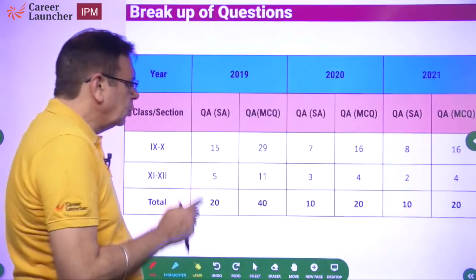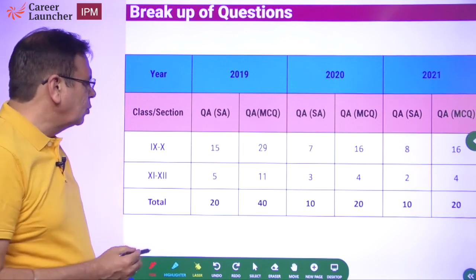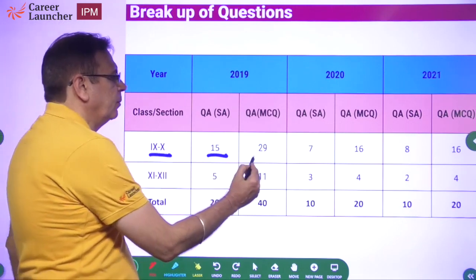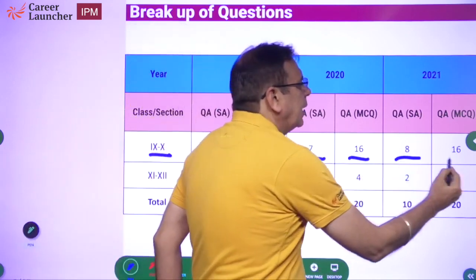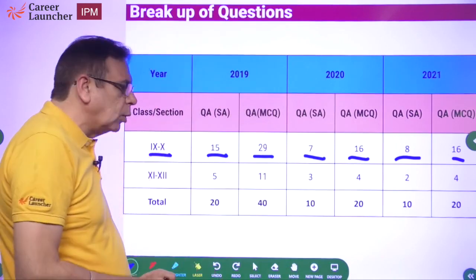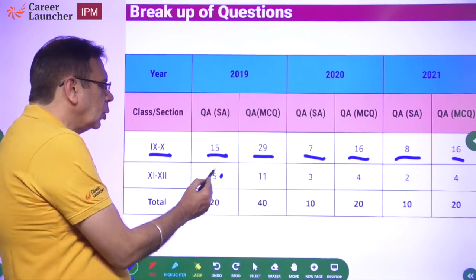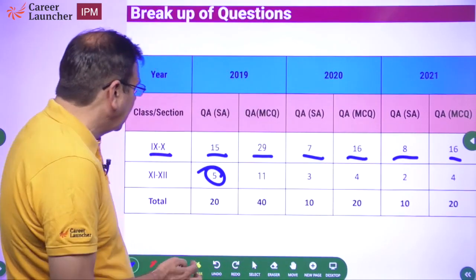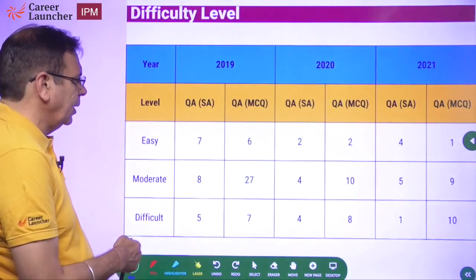But before we do that, very quick, just to remind you, what is this paper all about? This is about 9th, 10th paper. This is strictly a class 9th, 10th paper, not a 11th, 12th paper. And if you want to do well in this paper, you have to pick out those questions essentially from 9th, 10th, and do them and not be too worried about the 11th, 12th questions. Because not only are these going to be time consuming, but also they will be difficult. So the chances of getting a negative mark is going to be higher there, okay?